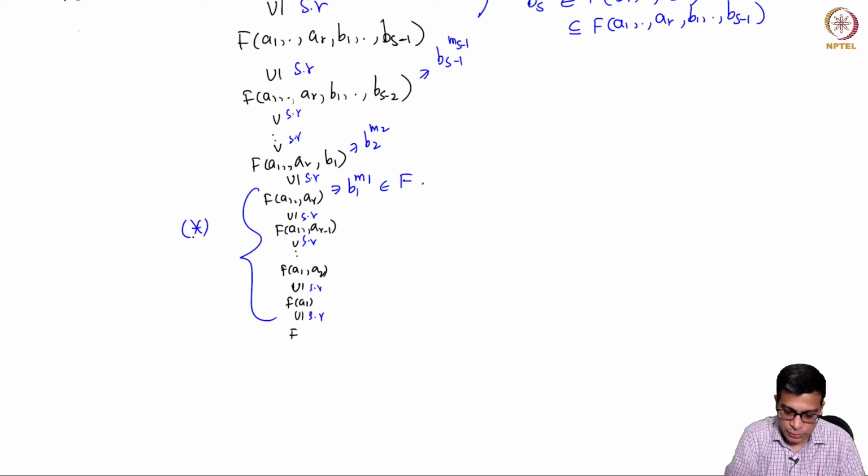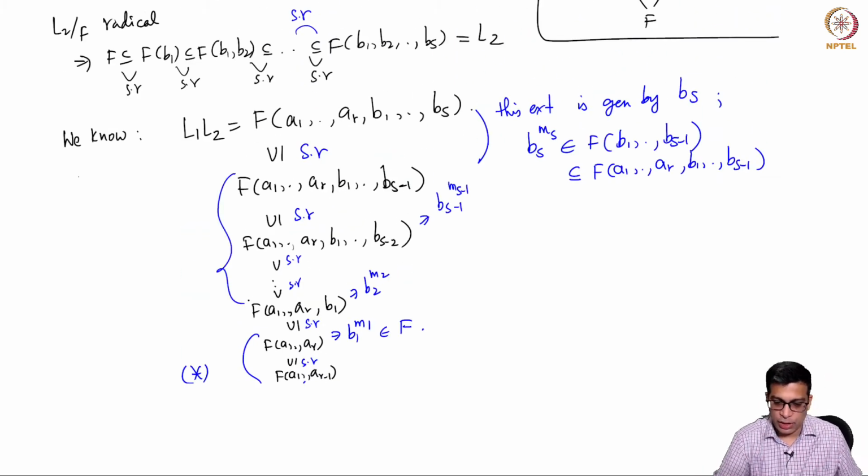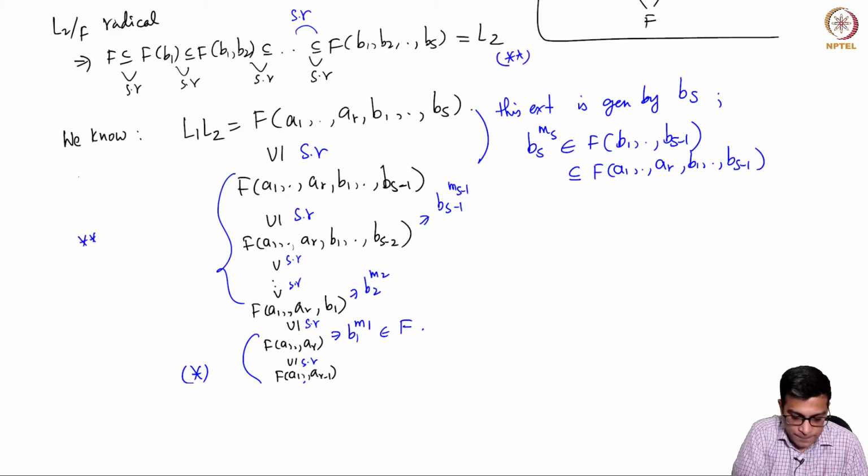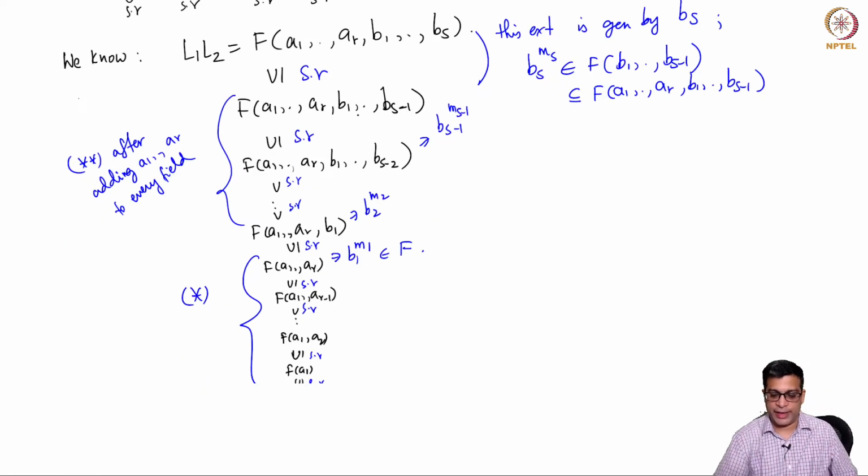This is just star. If you call this the second one star star, this is star star after adding a1 through ar to every field. Right? So you take star star and add a1 through ar.